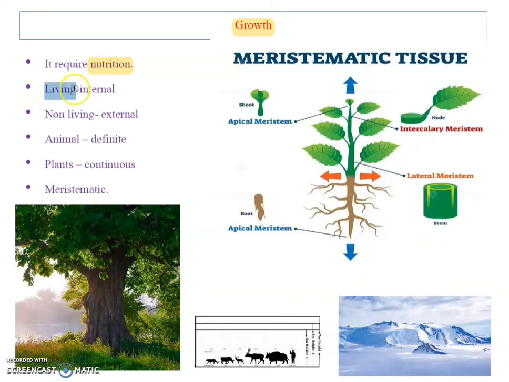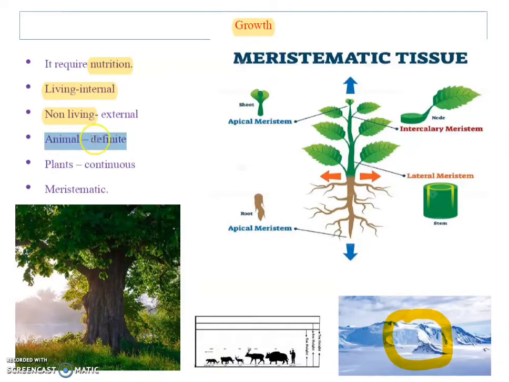Growth in a living organism is internal. When a seed develops into a tree, cells divide and redivide, and they form the growth. So growth is internal in animals, while in non-living things growth is external. See here, when ice is deposited, the size or height of the mountain increases due to the deposition of ice. In this condition growth is external, while in living organisms, plants and animals, growth is internal.